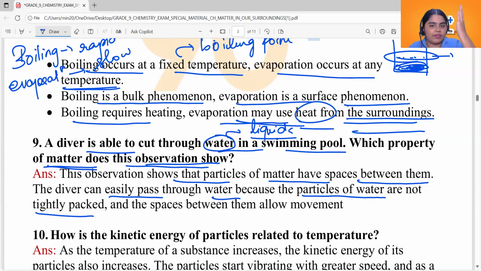They are loosely packed when compared to solids, so they can slide past each other, right? That's the reason why a diver can slide through the water in the swimming pool, and the spaces between the water particles allow movement of other particles between them.